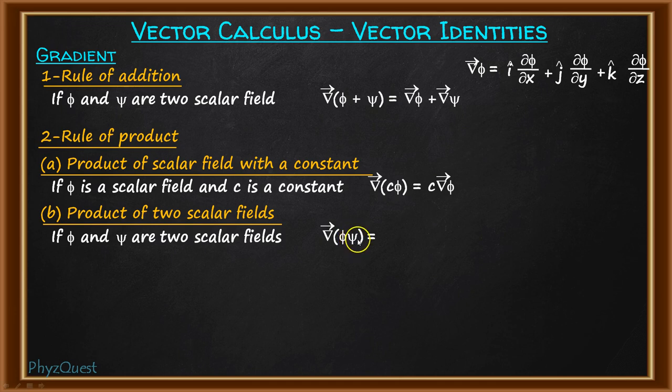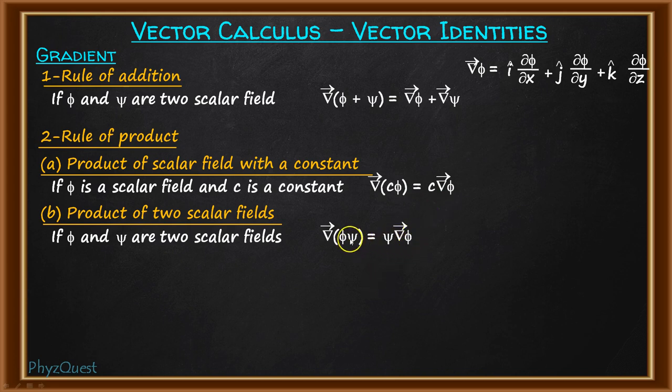The first term will be the gradient acting on phi, keeping psi as constant, so the first term will be psi multiplied with gradient of phi, plus the second term, which is the other way around.